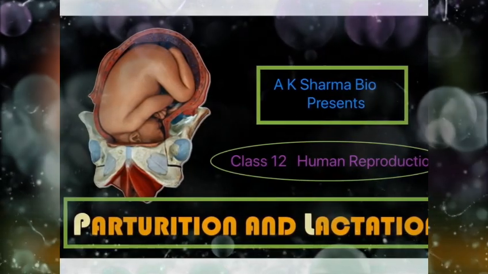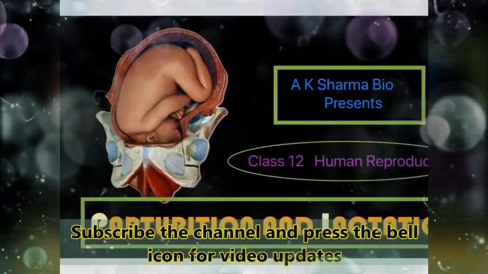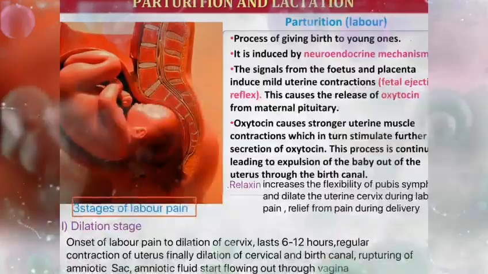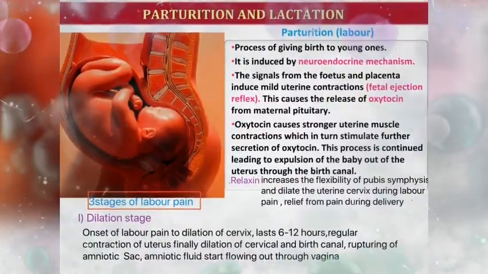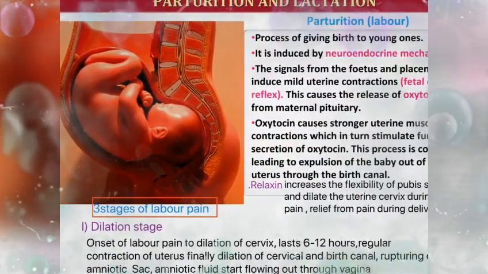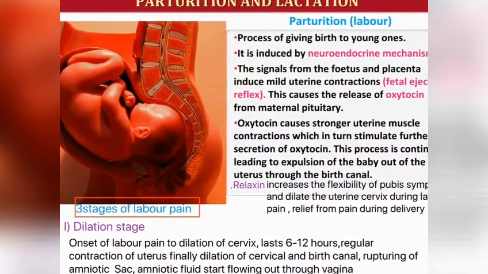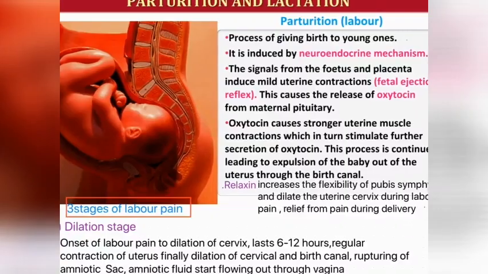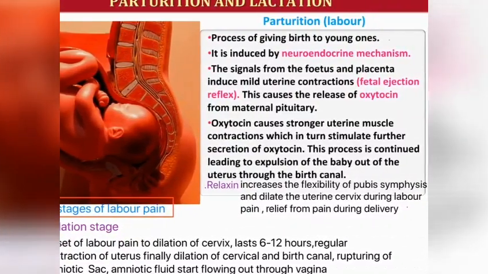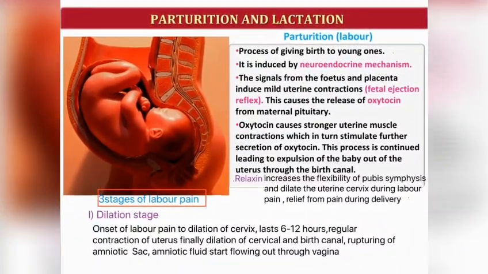The duration of pregnancy in human beings is about 9 months plus minus 7 days, which is called the gestation period. In fact, the gestation period is the time from conception to the birth of the young one. At the end of the pregnancy, vigorous contraction of the uterus causes delivery or expulsion of the fetus, and this process of giving birth to the young one, or expulsion of the young one from the birth canal, is called parturition. So what happens in parturition?